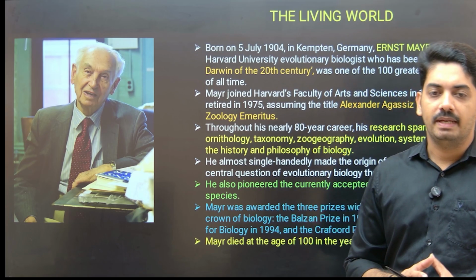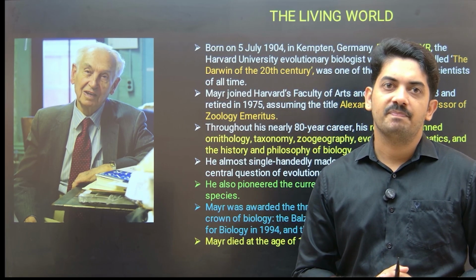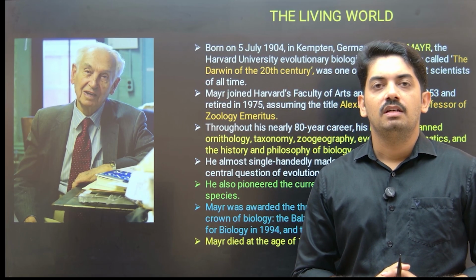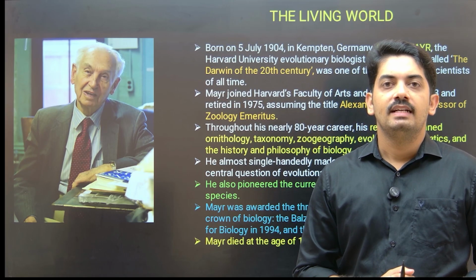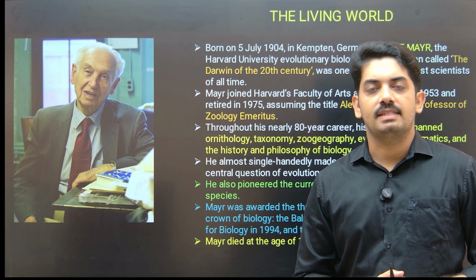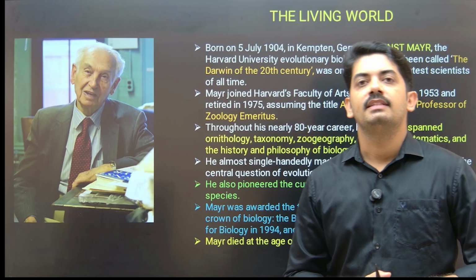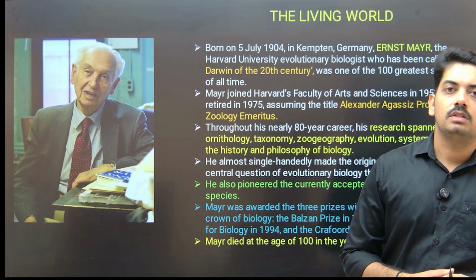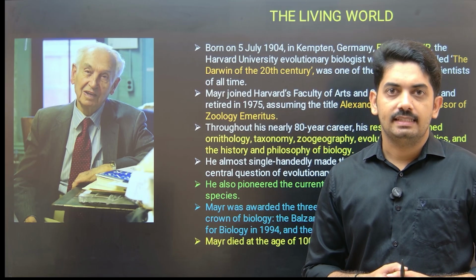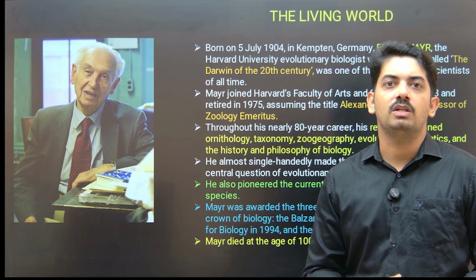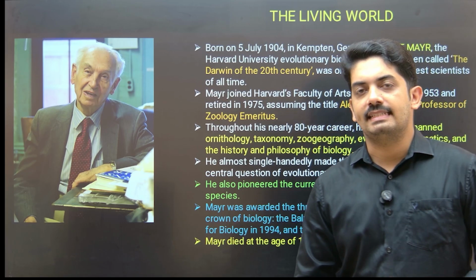In this topic we are going to discuss Ernst Mayr, the scientist who was known as the Darwin of the 20th century, and in the later part we are going to discuss the topic what is living, and then I am going to teach you the next part, that is categories, diversity in the living organisms and all those things. So without any further delay, let's get started.